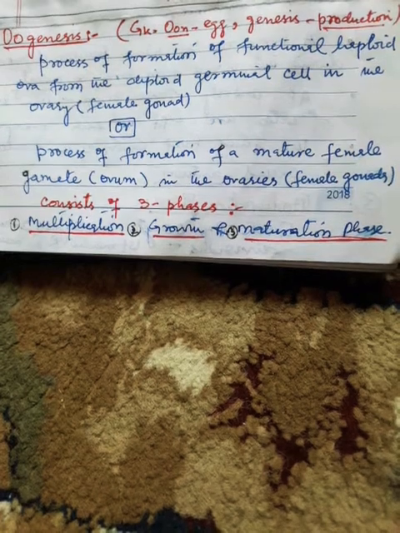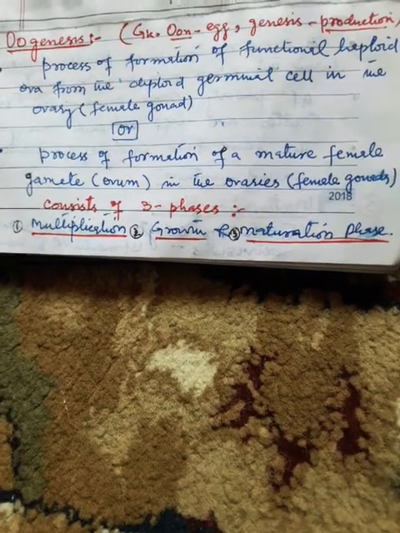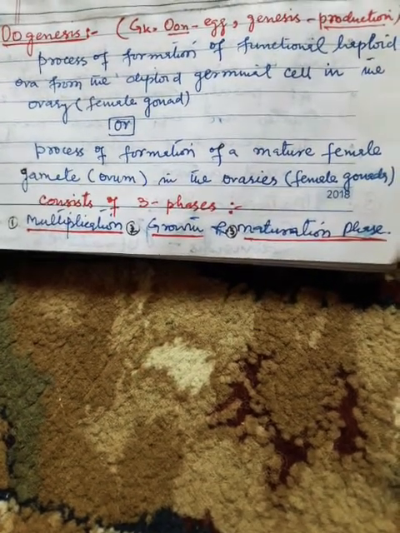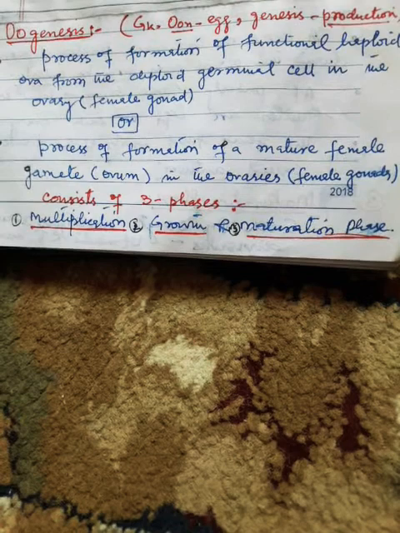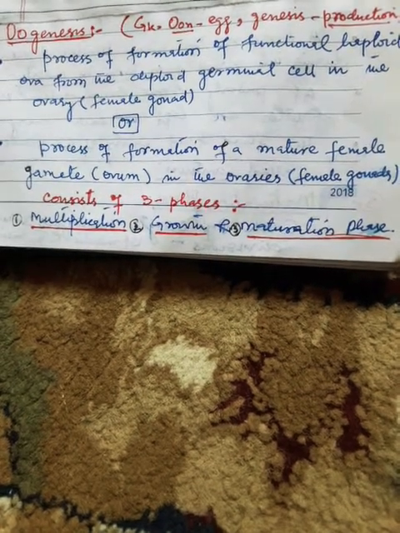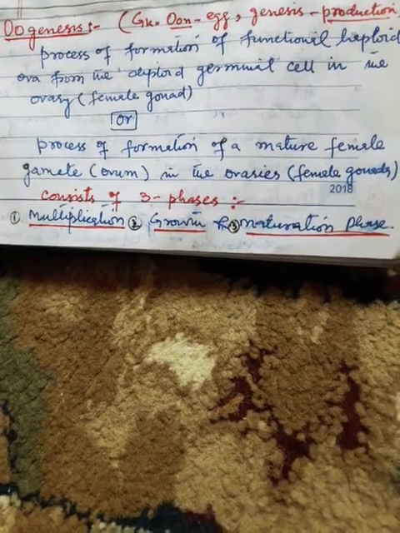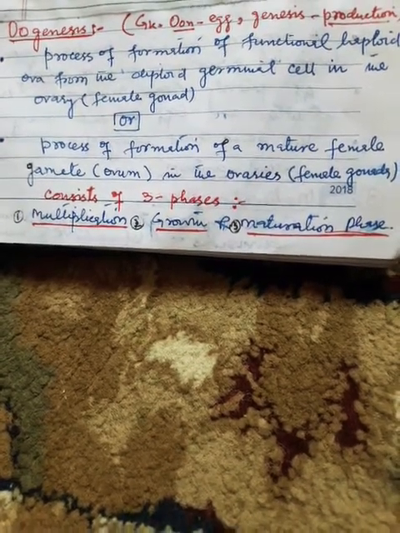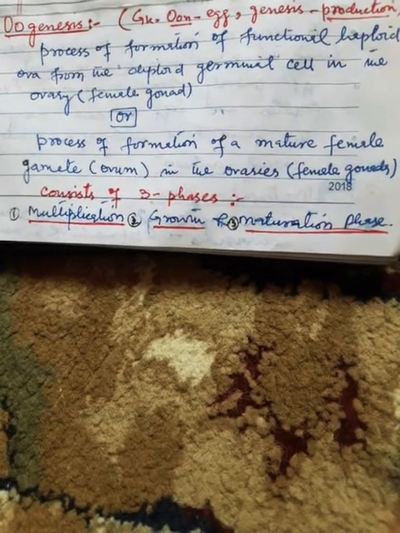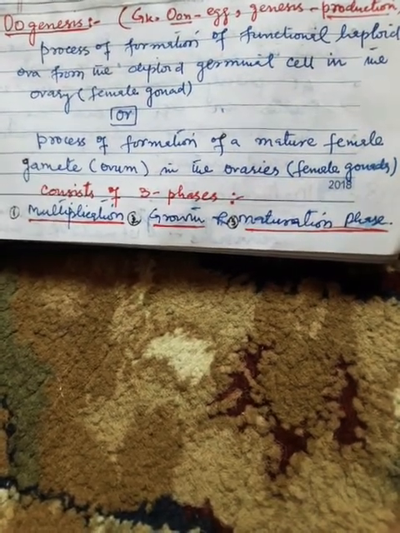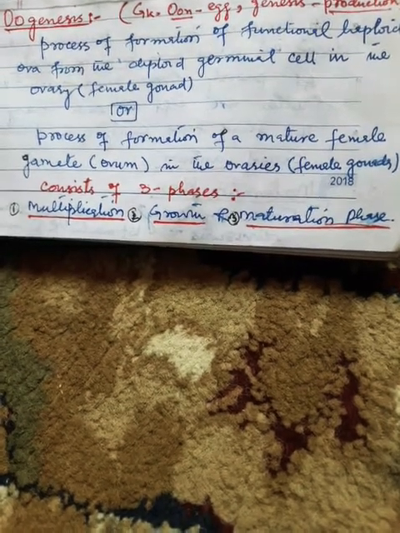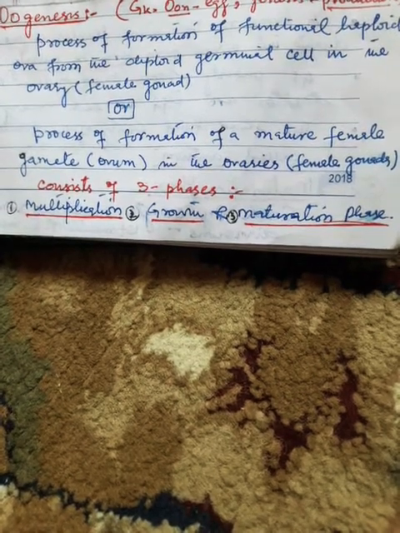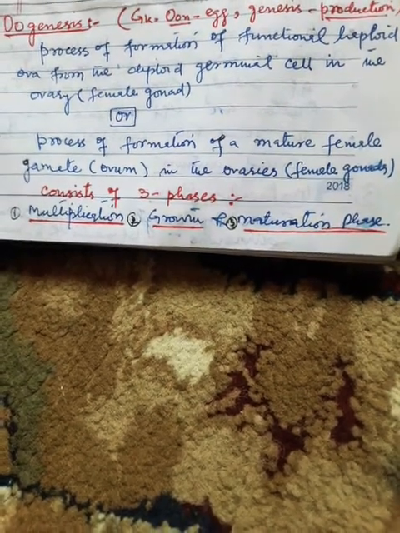Today's class is about oogenesis in humans. The term oogenesis is from the Greek words oon and genesis. Oon in Greek means egg and genesis means production. Oogenesis is a discontinuous process and is the most typical and complex process as compared to spermatogenesis.